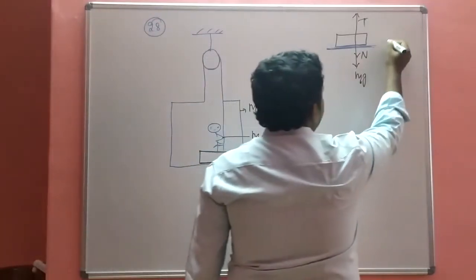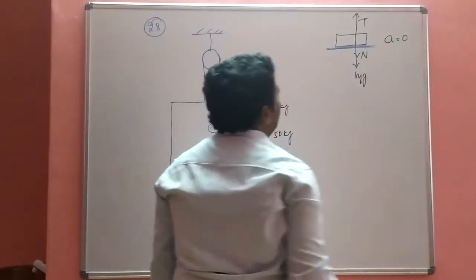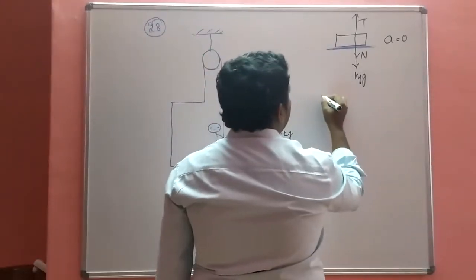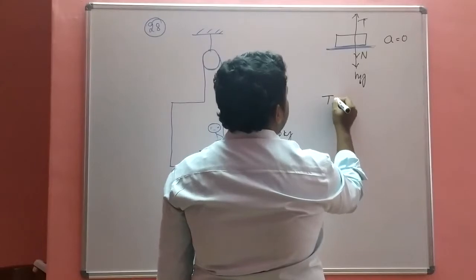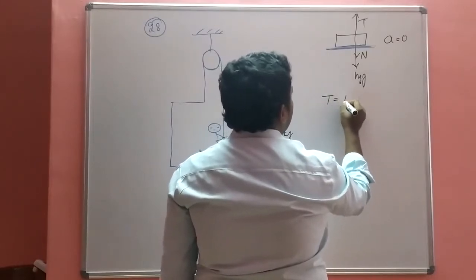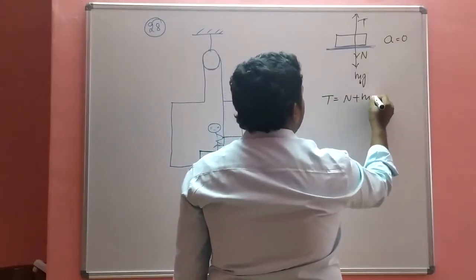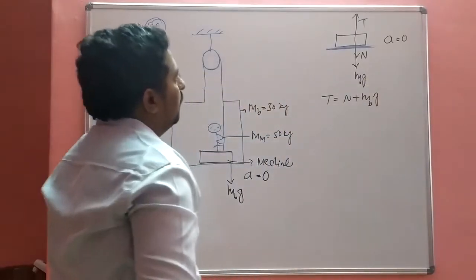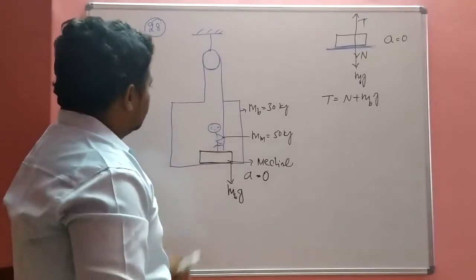The acceleration is 0. So by the net force, T is equal to N plus mg, where m is the mass of the box. This is the first case.